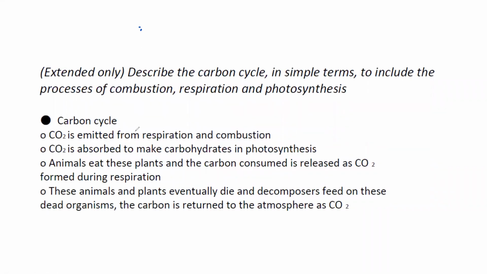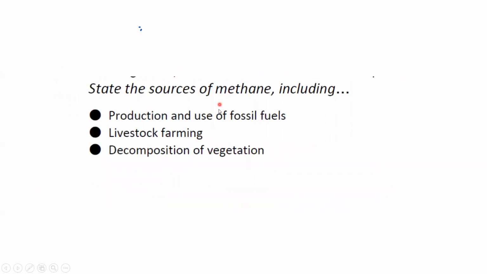So carbon dioxide is emitted by respiration and combustion, and carbon dioxide is absorbed to make carbohydrates in photosynthesis. An animal eats these plants. That's the same thing, a summary of the carbon cycle: animals eat those plants and the carbon is consumed and released during respiration, and these animals eventually die and decomposers feed on these dead organisms and carbon dioxide returns to the atmosphere. The last one is methane.